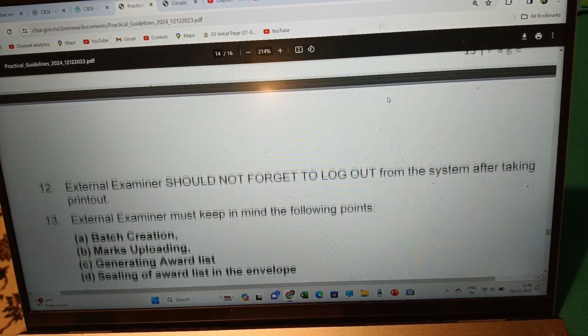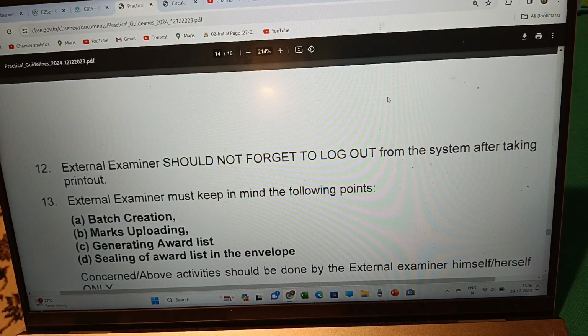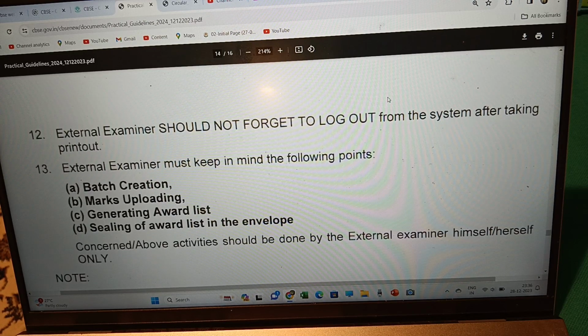And an external examiner should not forget to log out from the system after taking the printout. An external examiner must keep in mind the following points: batch creation, marks uploading, generating award list, and sealing of the award list in the envelope to hand over.